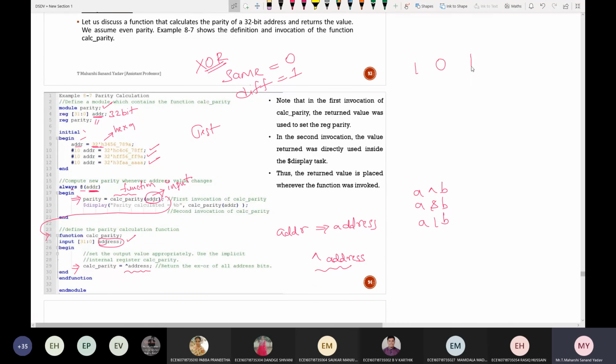See, in the concept that we have seen, for 1010, the XOR operation is performed between these two. So 1 XOR 0, how much did I get? 1. Here it is 1. Now this 1 is again XORed with this 1. Inputs are same, so 0. Again XOR, so I got the parity bit as 0. In order to perform this repeated operation, this is the symbol that you need to use. A repeated XOR operation on the address, which is of size 32-bit.